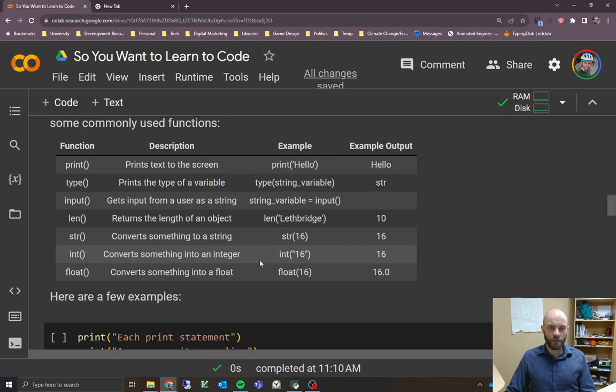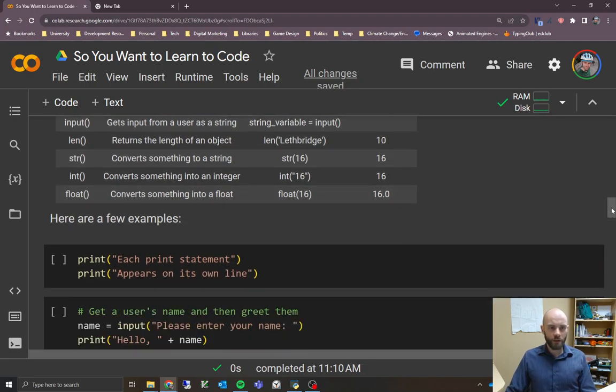In this case, you can also switch it to an integer. You can tell it, change the string to an integer, treat it like a number, and it will switch it to 16, the integer. And you could also tell it to convert something to a floating point number, so then it's going to put the decimal point after it. It can matter a little bit for some math equations whether something is an integer or a float. Because these things are equivalent, right? 16 and 16.0 are the same number, but it can matter based on different things that you're doing with Python. So sometimes you want to tell it to treat it as one or the other.